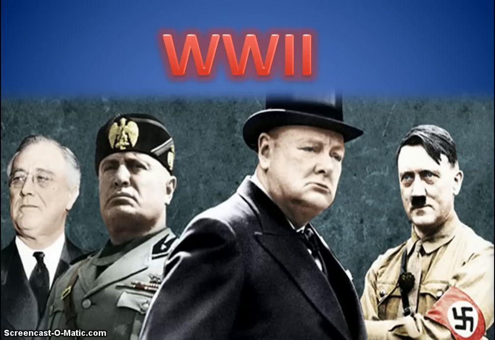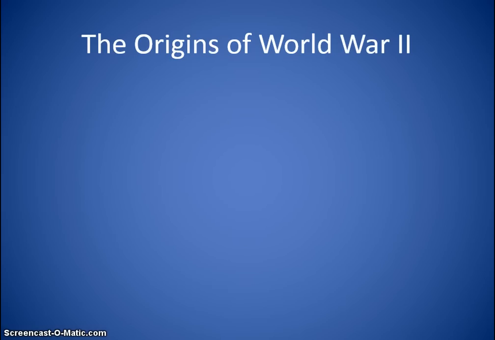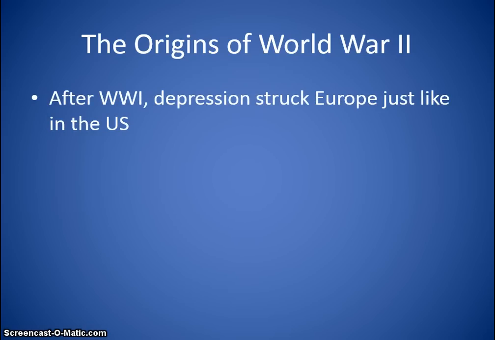Okay guys, so today we're starting World War II and how it began. The origins of World War II, it says after World War I, depression struck Europe just like in the United States. However, we had the era of prosperity, the 1920s, and it's not until 1929 where we get into a depression. Right after World War I, Europe was already in a depression.